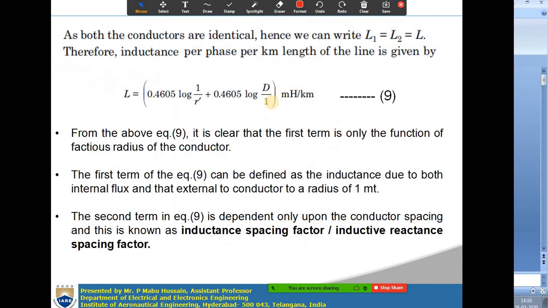So the 7th and 8th expressions become equal when you consider a single phase line with identical conductors.